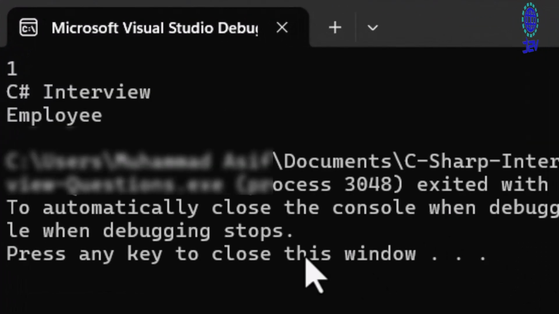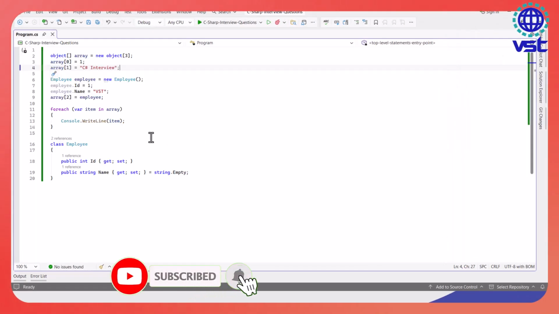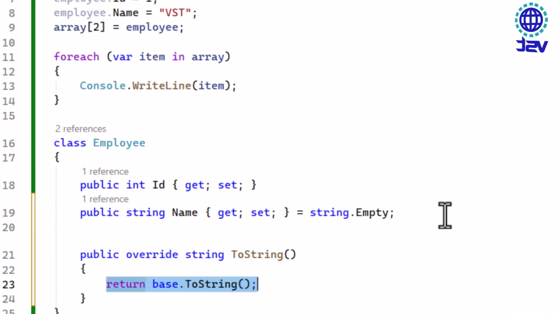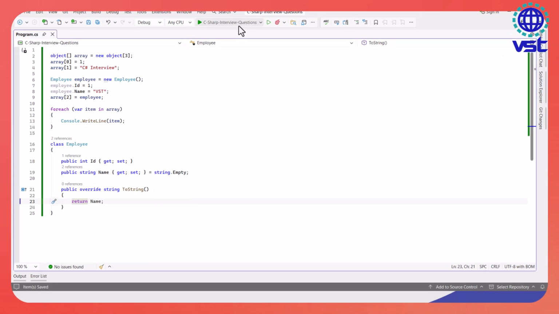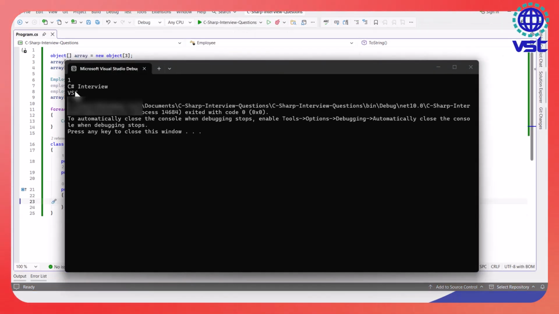The output for the employee object is not meaningful. It just prints the class name. To make the output more readable, we need to override the ToString method in the employee class. Inside the overridden method, we can return the employee's name. Now, when we run the program again, instead of showing the object type, it will display the actual employee name, making the output meaningful and user-friendly.